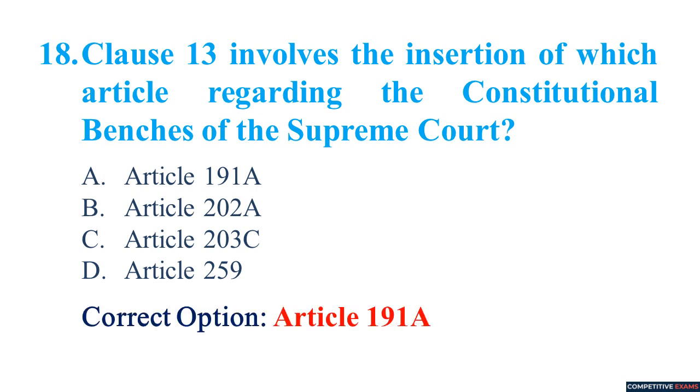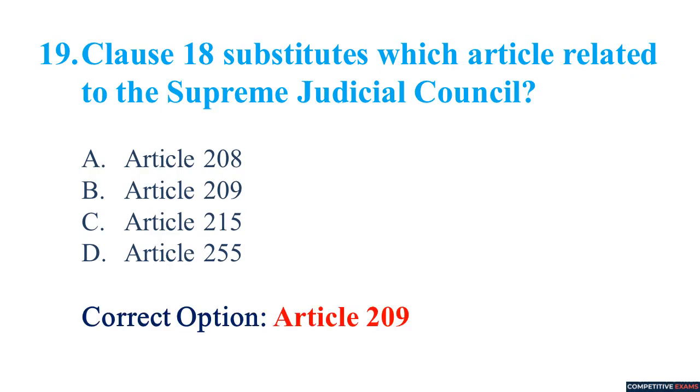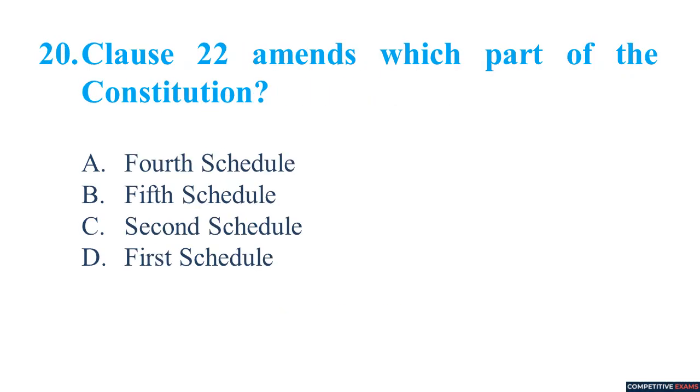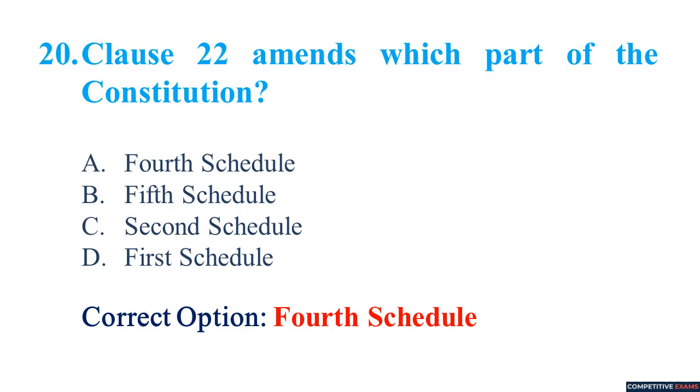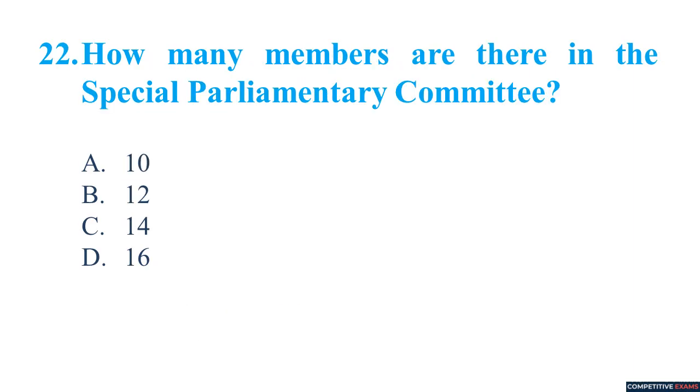Article 191A. Clause 18 substitutes which article related to the Supreme Judicial Council? Article 209. Clause 22 amends which part of the Constitution? 4th schedule. How many amendments were included in the initial draft? 56. How many members are there in the Special Parliamentary Committee?